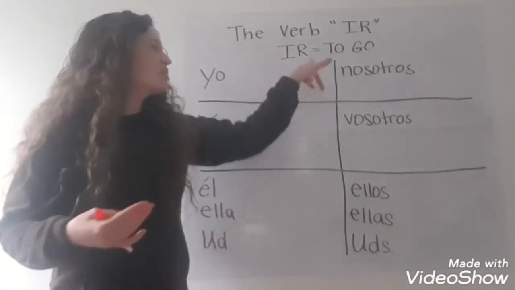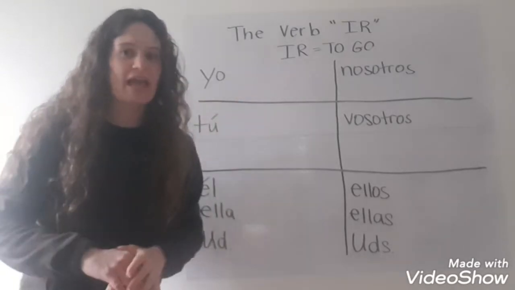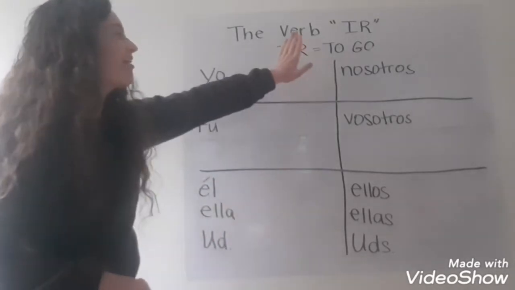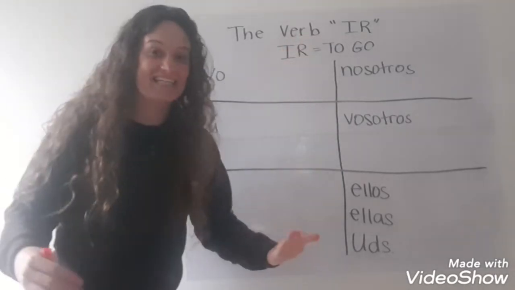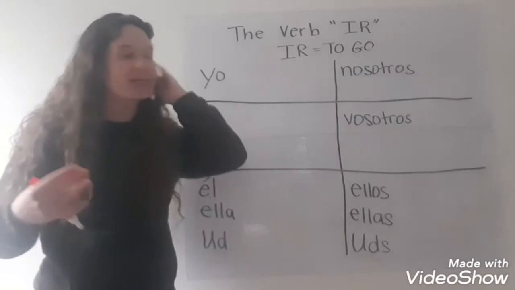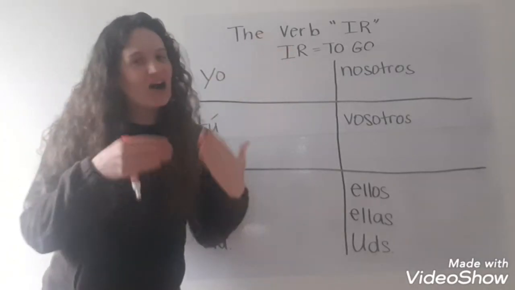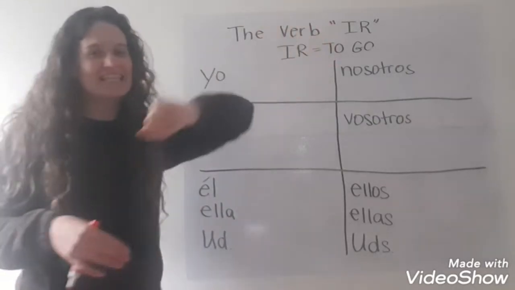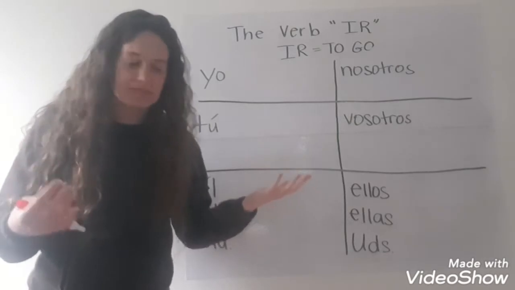Now, I know that the word ir is weird because it's just two letters, and usually when we have a verb, we take off the last two letters, that A-R, E-R, or I-R, and we add an ending. But it's not like that for ir because it's only two letters. So, we're not going to take off the ending and just add the new conjugation ending.